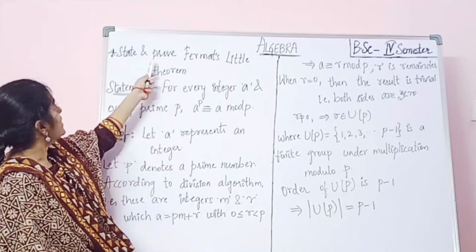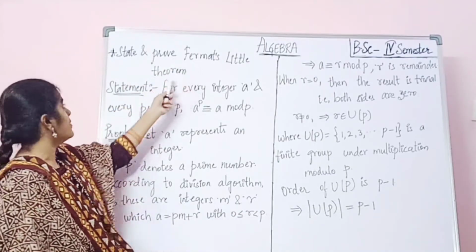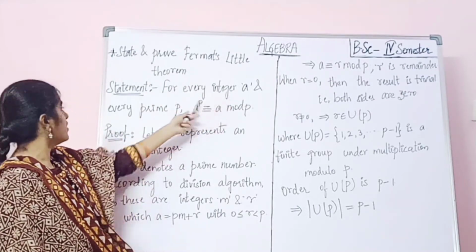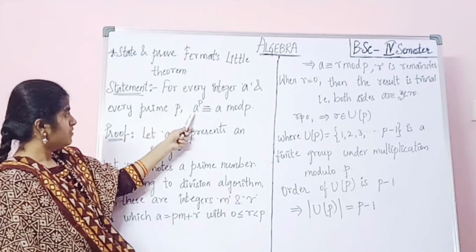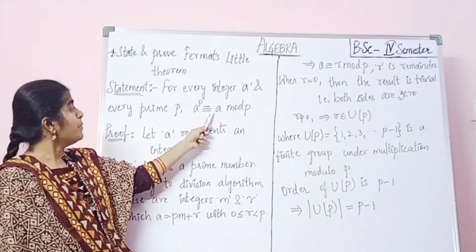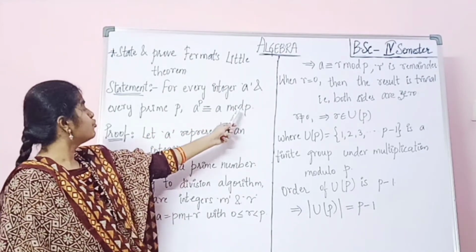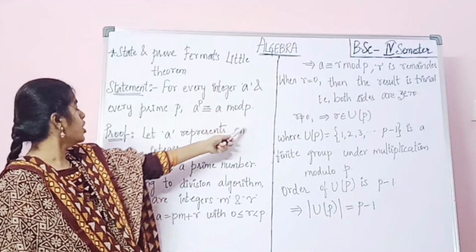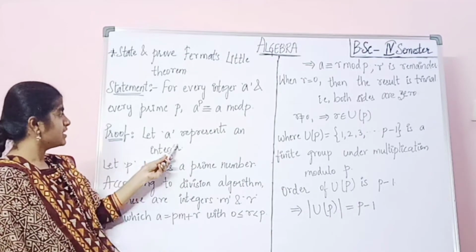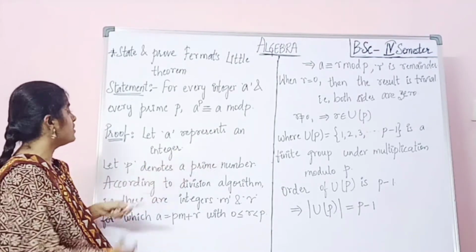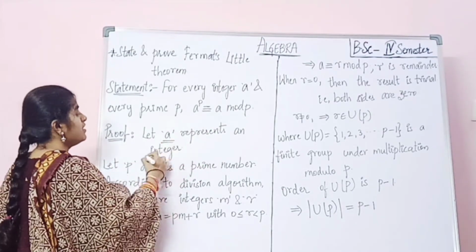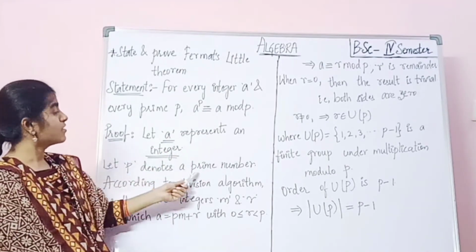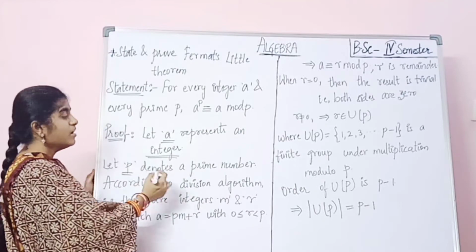Next one, state and prove Fermat's little theorem. So the statement: for every integer a and every prime p, a power p is equivalent to a mod p. Coming to the proof, let a represent an integer and let p denote a prime number.